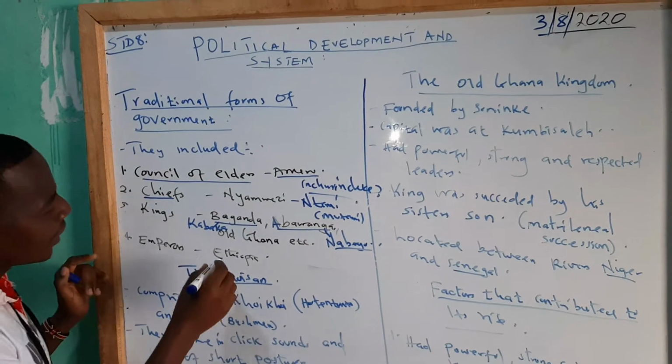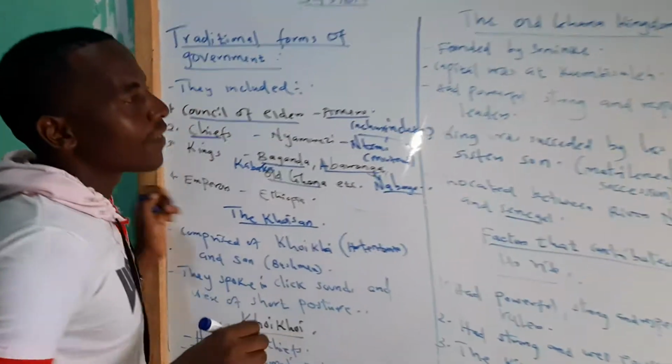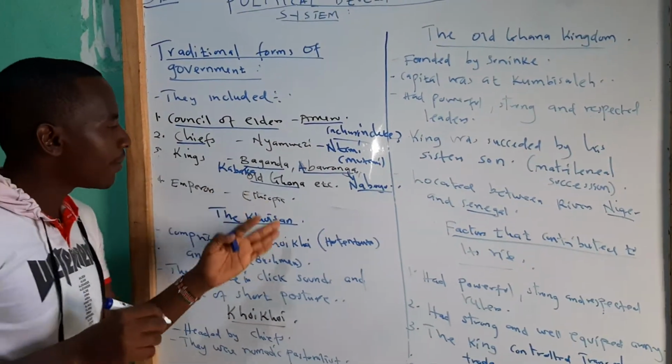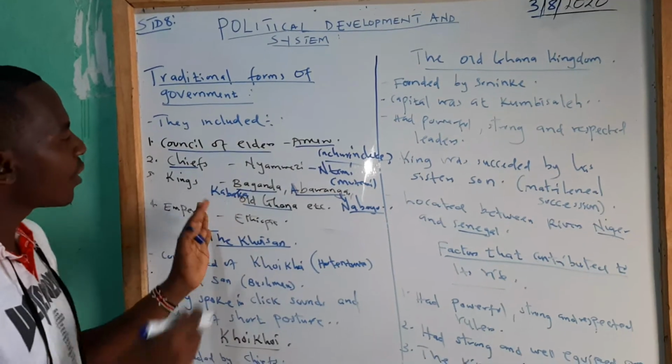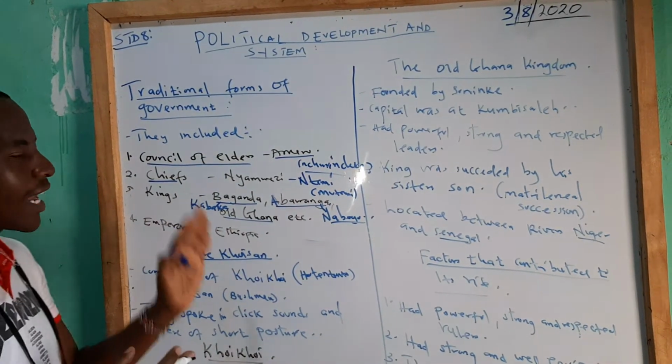Then in class 7, the one that you want to discuss just a little bit today, the Old Ghana Kingdom. The Old Ghana Kingdom was founded by the Soninke people. We shall discuss more of this one because we want to go back to what we discussed in class 7.